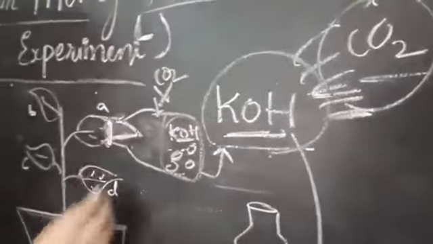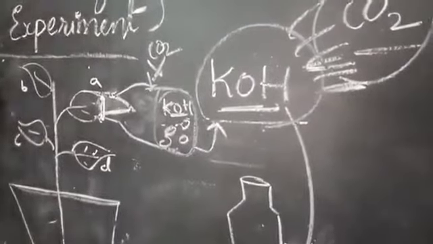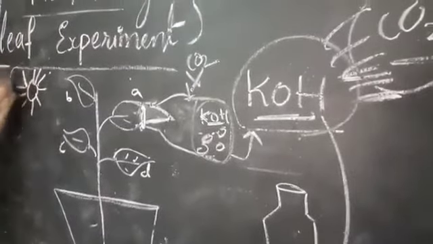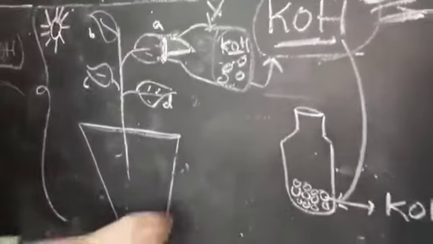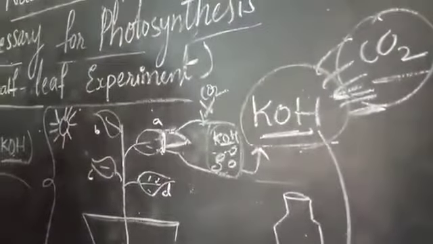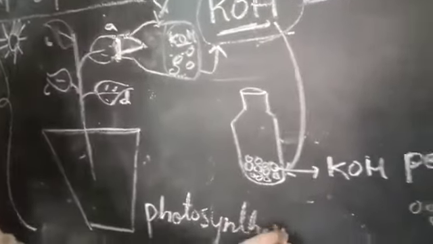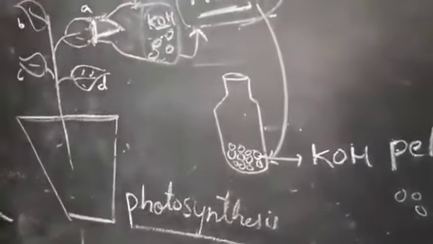So now what will happen? Again I am placing this potted plant under the sunlight. We know that whenever we keep it under the sunlight, the photosynthesis process will occur. And we also need to know, students, that for the photosynthesis process, certain factors are important.